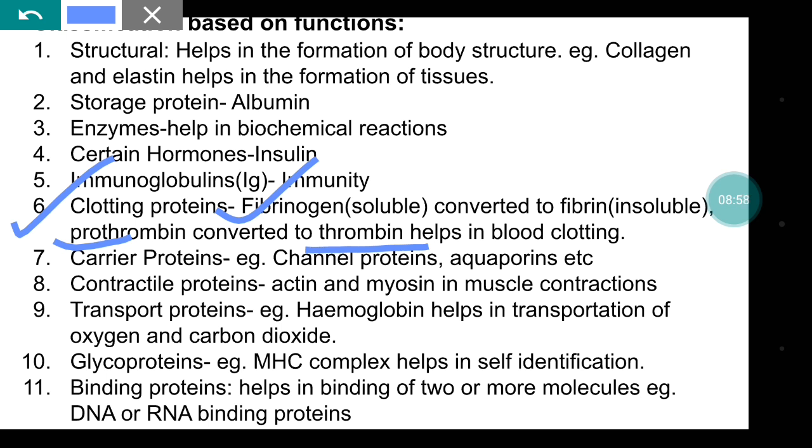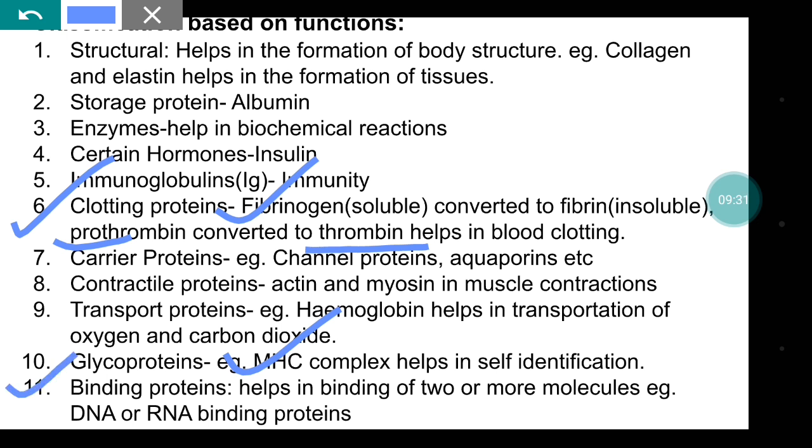If it won't accept it as its own, there will be graft rejection. Whatever is responsible for recognizing or distinguishing the foreign organ as self or non-self is the MHC complex. The MHC complex helps in self-identification and it is unique for each person.